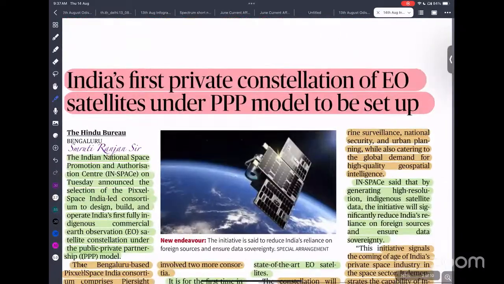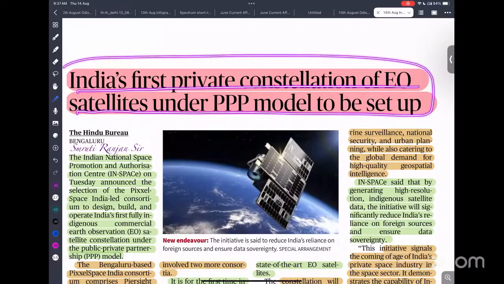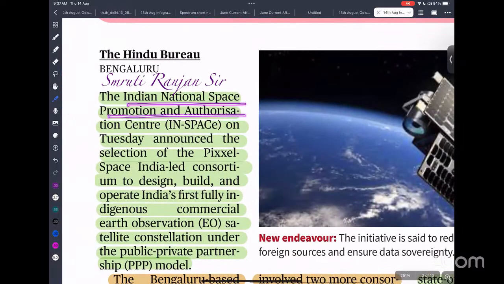The next important news is that India's first private constellation of Earth observation satellites under PPP mode is to be set off. This is very important because of India's National Space Promotion and Authorization Center, the IN-SPACe. So dear students, tell me what the objectives of IN-SPACe are. Why did India establish IN-SPACe, and what are its objectives?